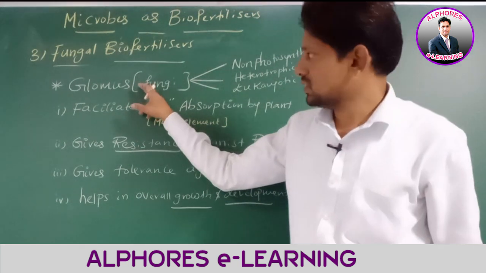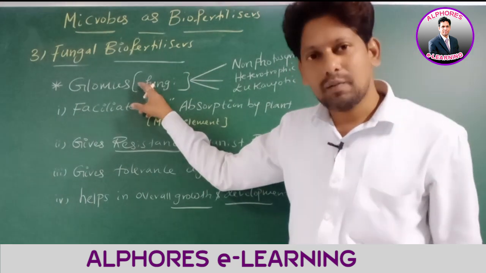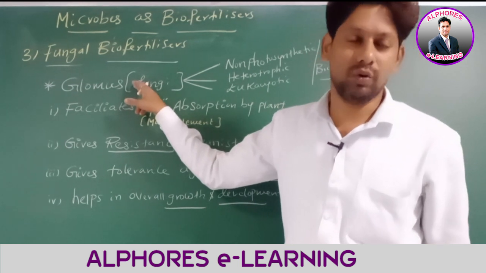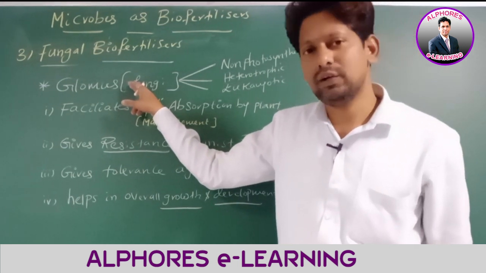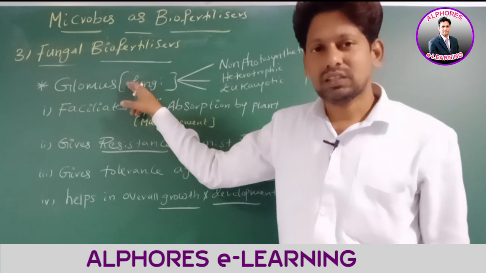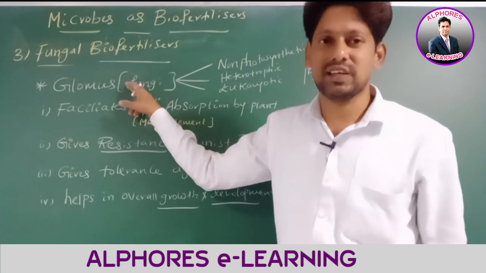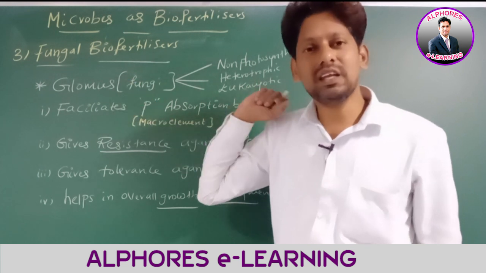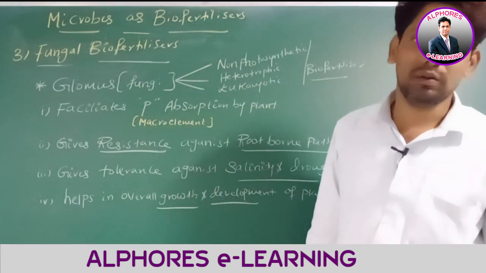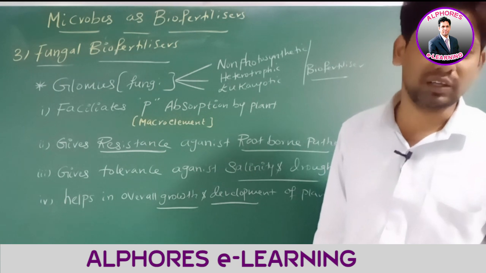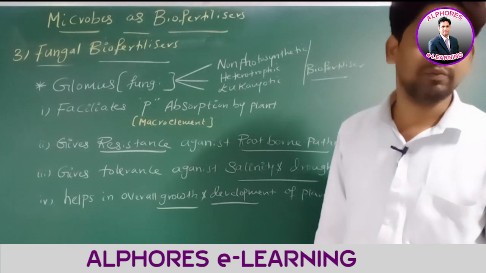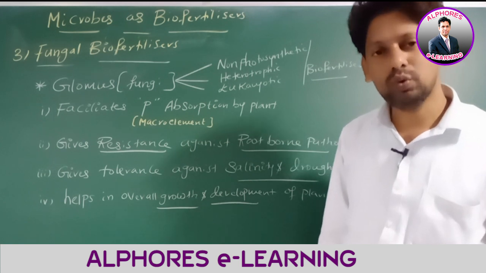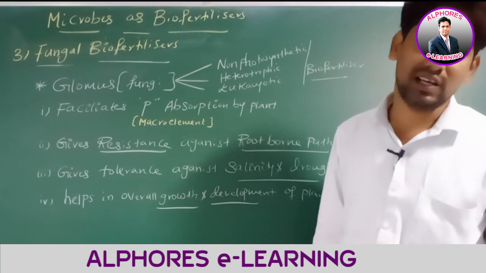Glomus is an example for mycorrhiza. Which mycorrhiza? Endomycorrhiza. Sir, endomycorrhiza is an example for symbiosis. What is the meaning of symbiosis? Mutual beneficial association between two living organisms is called symbiosis.